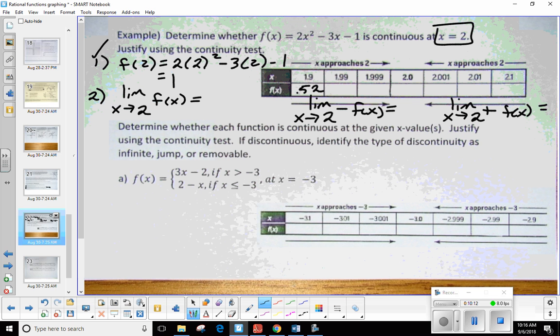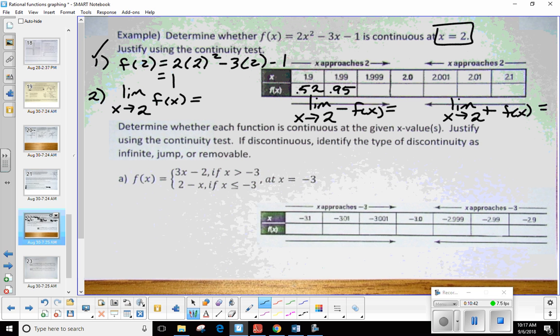Okay. So now, help me out with the others. If I were to type in 1.99, what should I get? So 2 times 1.99 squared minus 3 times 1.99 minus 1. Yeah, just go ahead and tell me. There we go. So I'll just say 0.95.